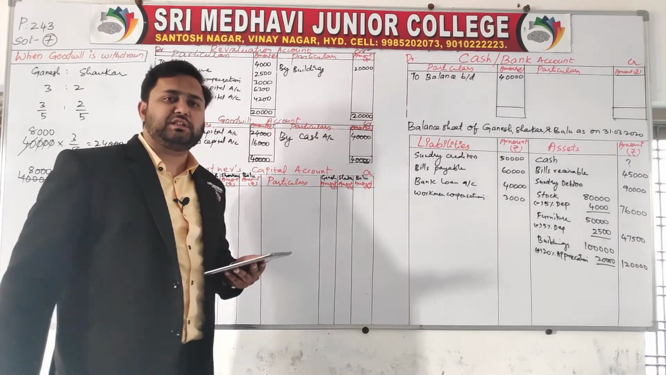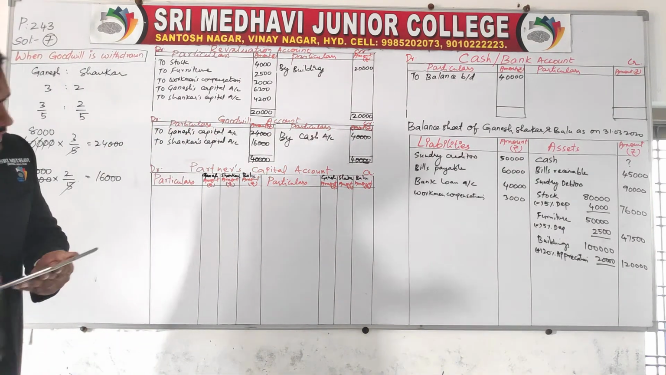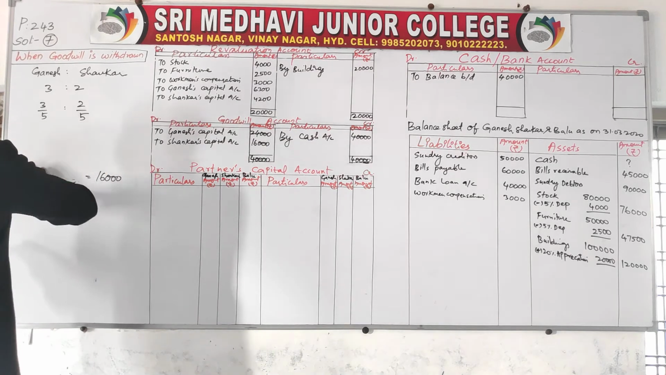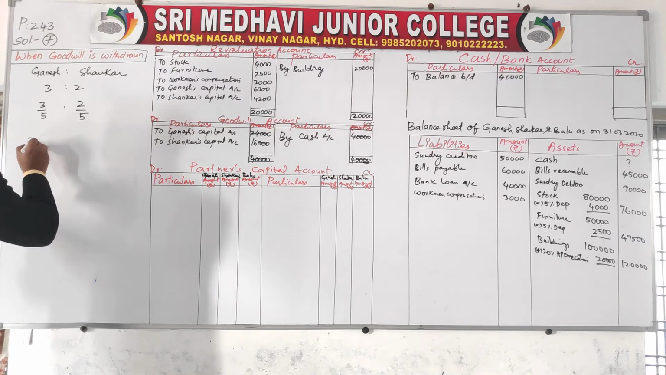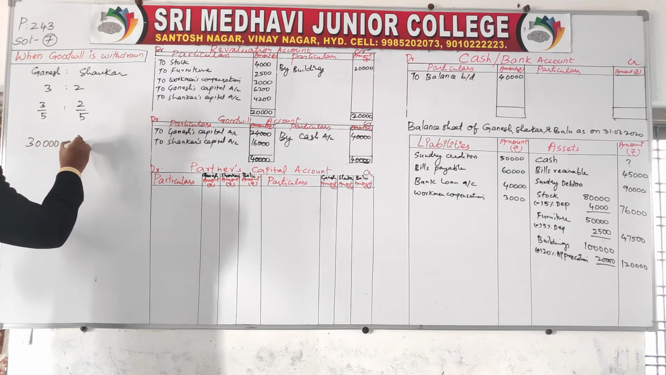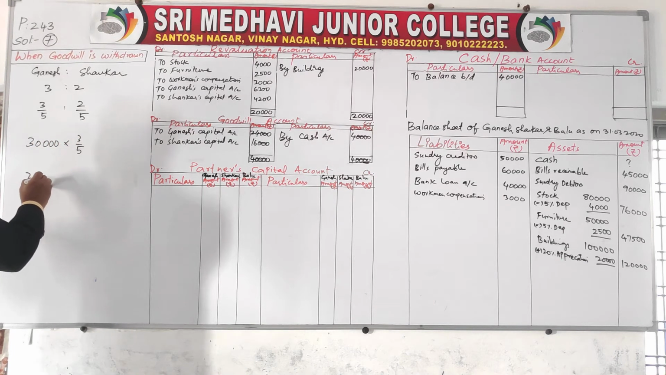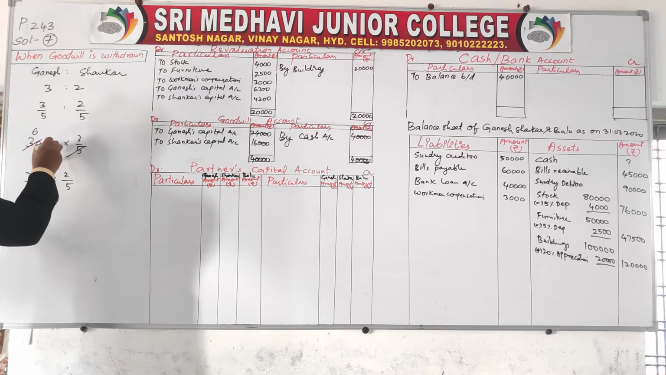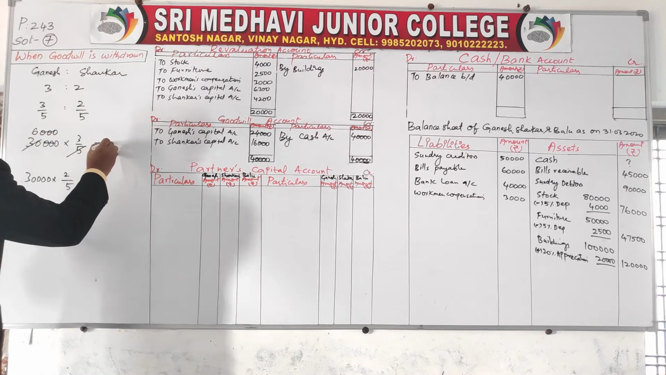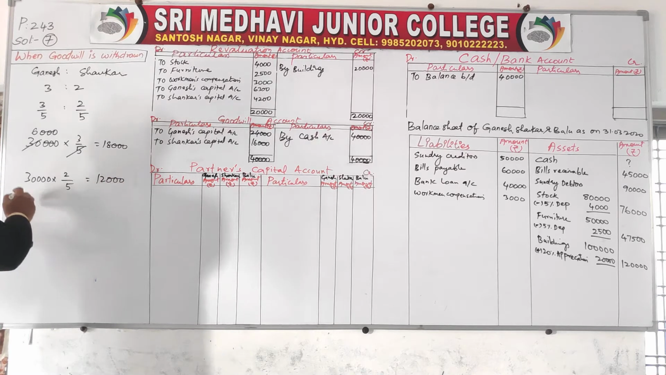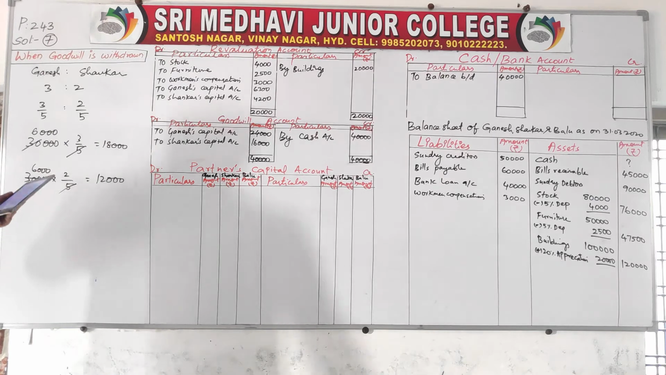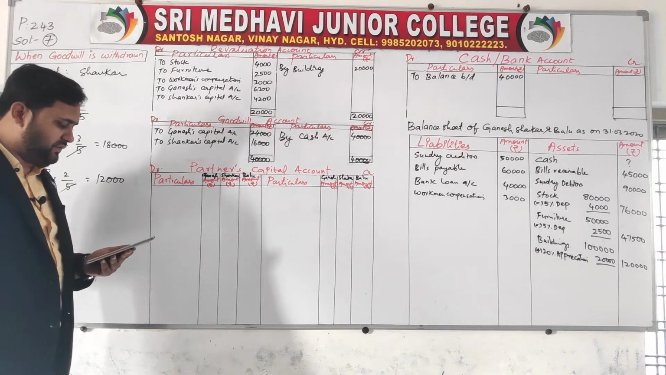Before going for that, general reserve is given. So distribute the general reserve, 30,000, to the partners as well. Here we are distributing general reserve now. General reserve is 30,000 into 3 by 5 and 30,000 into 2 by 5. That is 18,000 to Ganesh and 12,000 to Shankar. So here we have distributed the general reserve as well.